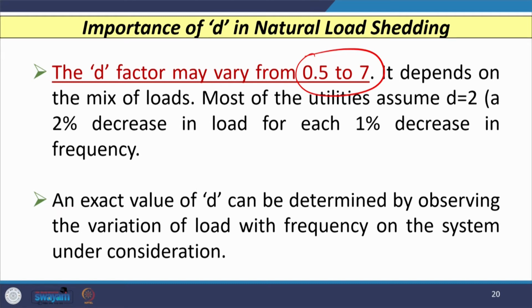So, if there is a 1% decrease in frequency, then there is a 2% decrease in load. If we have a 5% decrease in frequency, then a 10% decrease in load, like that. The exact value of D is normally determined by observing the variation in load with frequency on the system which we are going to consider.